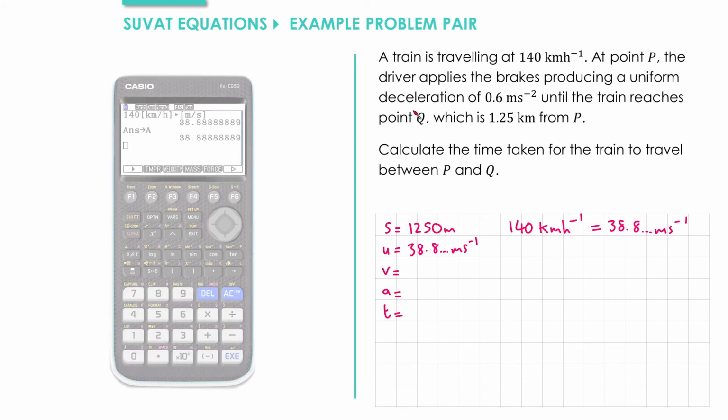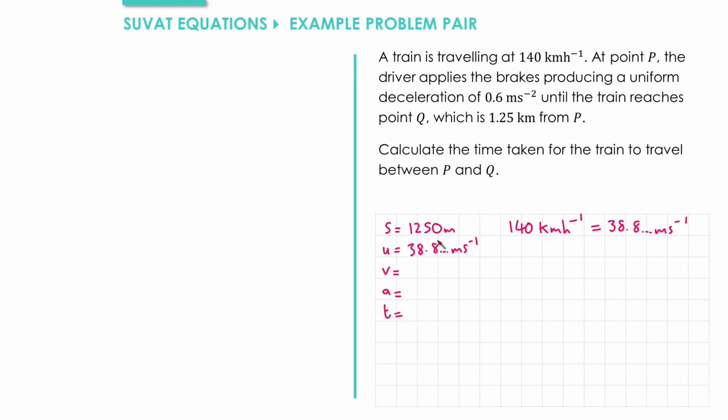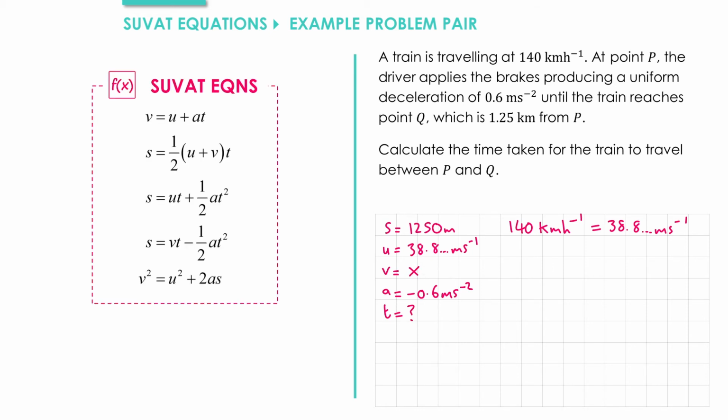We're told the deceleration is 0.6 meters per second squared, so we write a equals negative 0.6 meters per second squared. We're trying to find the time, and we're not interested in the velocity. Next, we need to choose the appropriate SUVAT equation. We have S, U, A, and we want to find T, so we choose S equals UT plus a half AT squared. So S is 1250